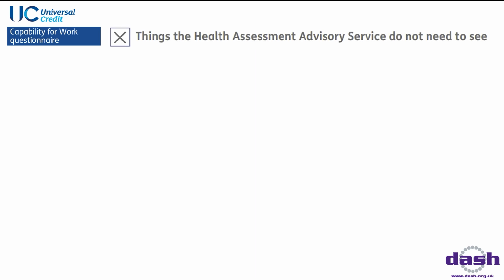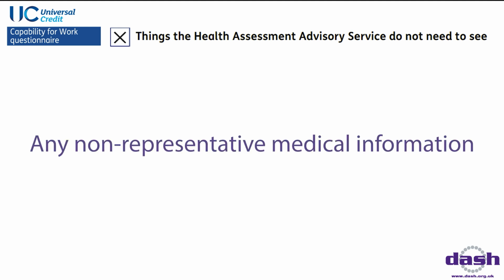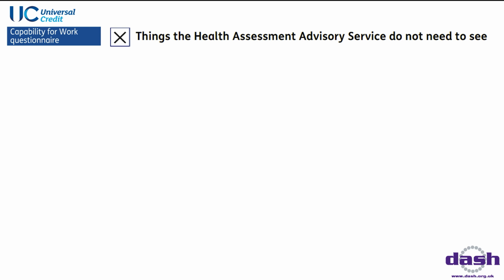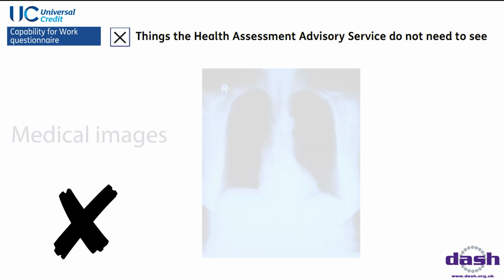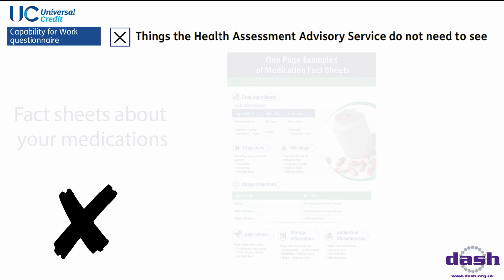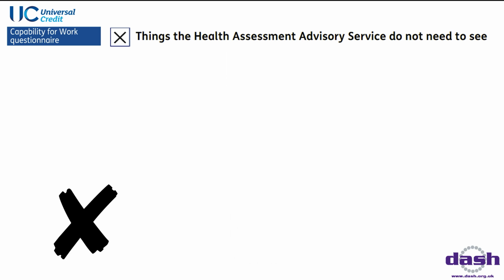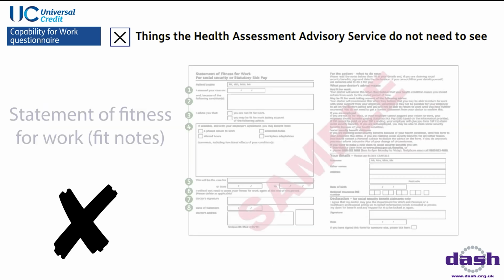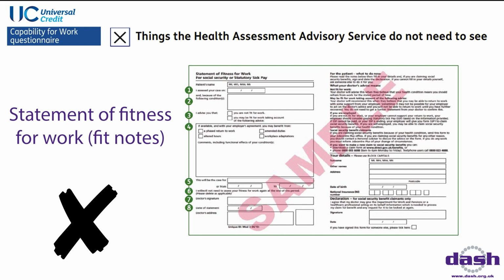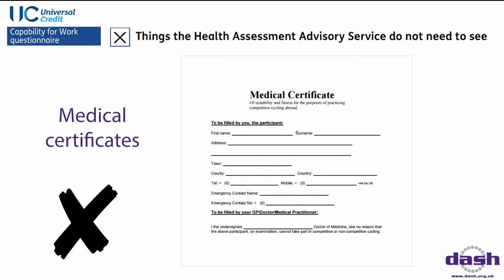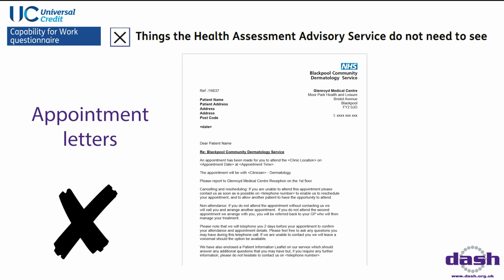Finally, things that the Health Assessment Advisory Service do not need to see include any information about your medical conditions that are not about you personally. Examples include medical photographs, letters about other benefits, fact sheets about your medications, internet printouts, statement of fitness for work, also known as fit notes, medical certificates, doctor's statements or sick notes, and appointment letters.